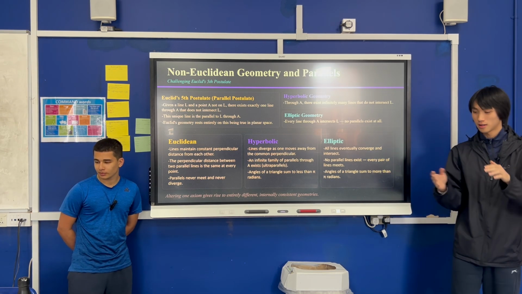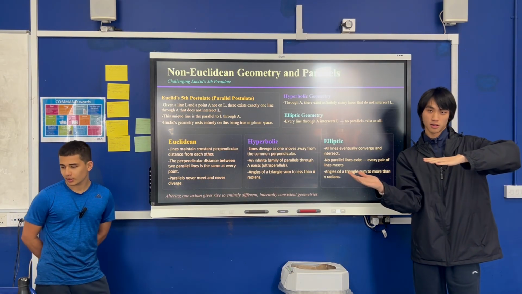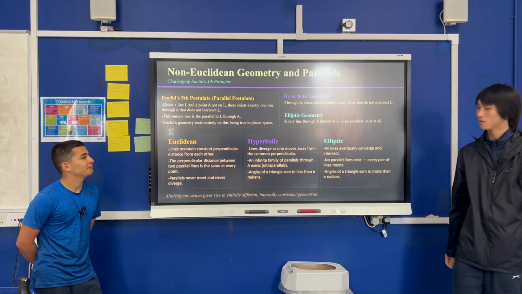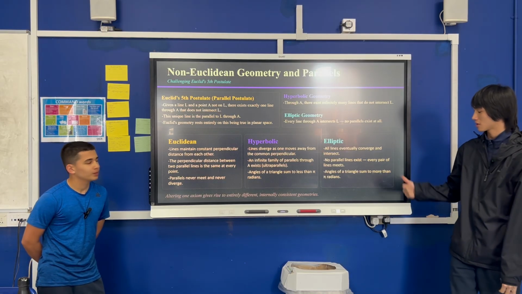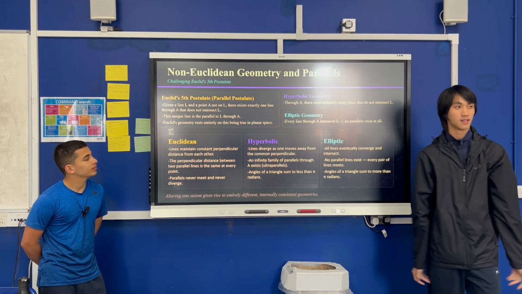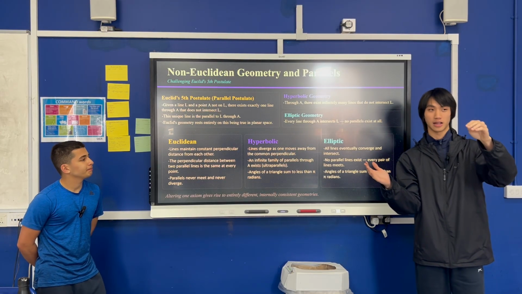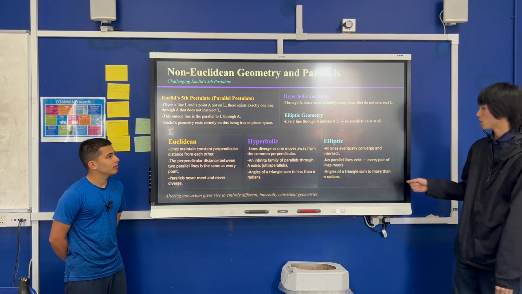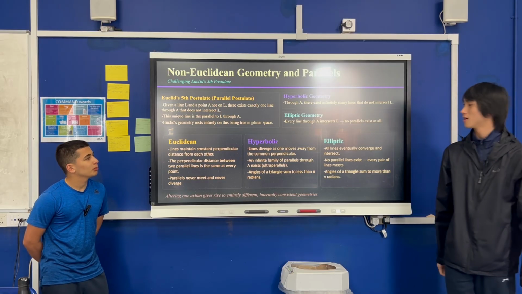This is why, if you have 2 lines in the hyperbolic plane, one line diverges off, so you're never going to touch it. And oppositely, in elliptic geometry, every line converges to the other line. Every point on that line gets closer and closer to the line, and that's why they always intersect, no matter how hard you try.